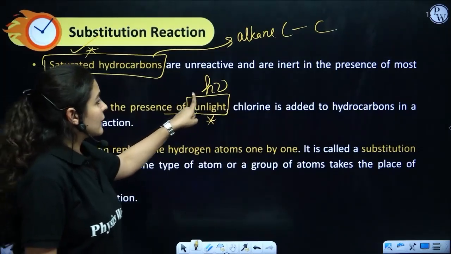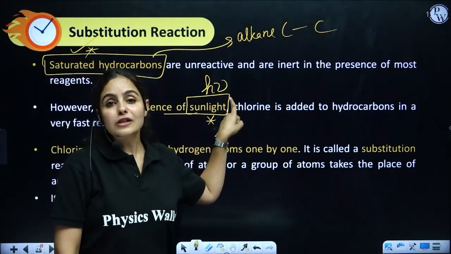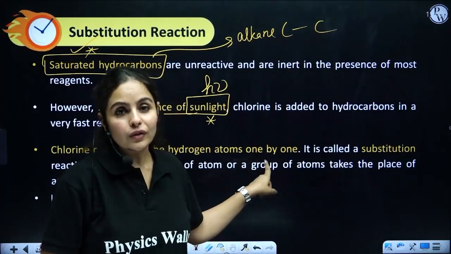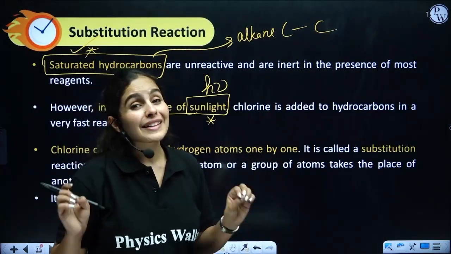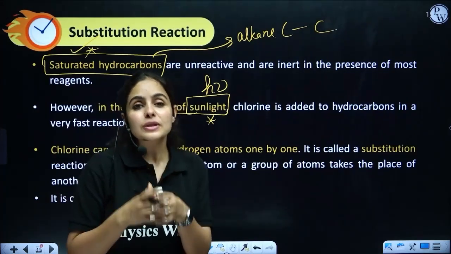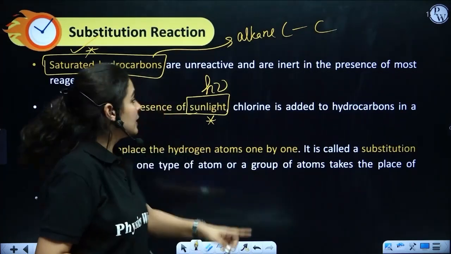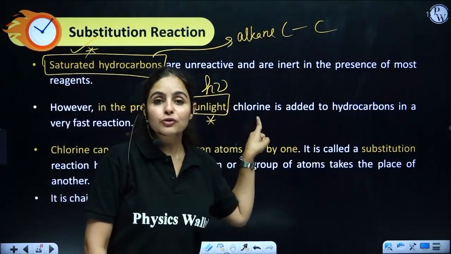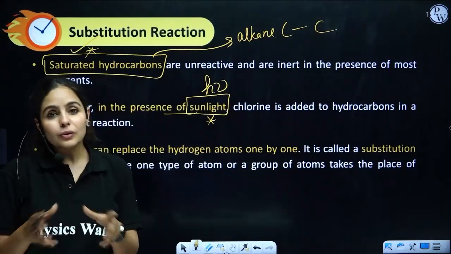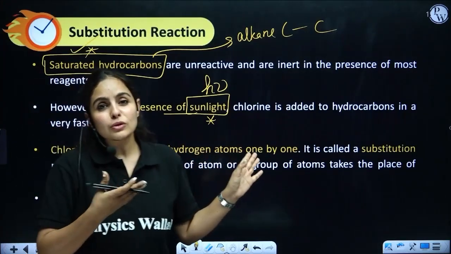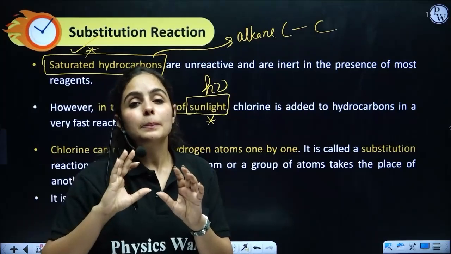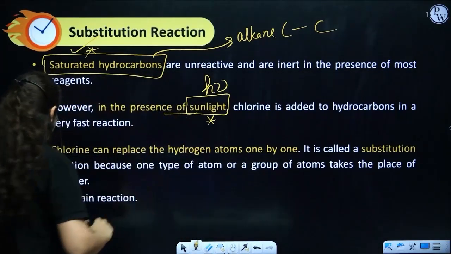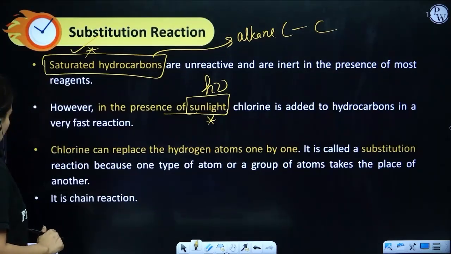Now, one symbol that you can see on screen is a symbol for sunlight, which is not given in your books. But if you use this in your board exams, no one can mark it incorrect. This is an absolutely acceptable symbol for sunlight. This is h, Planck's constant, and this is nu, the symbol for frequency. So it's okay if you want to use the symbol or you just want to write sunlight. It's completely up to your comfort level. Cool? All right. Now let's do this reaction.